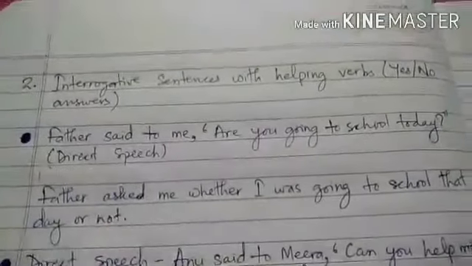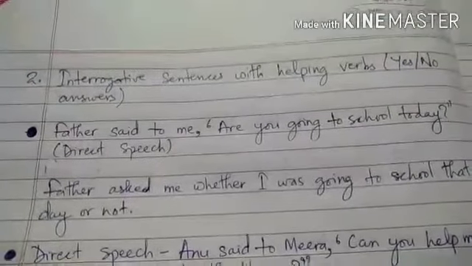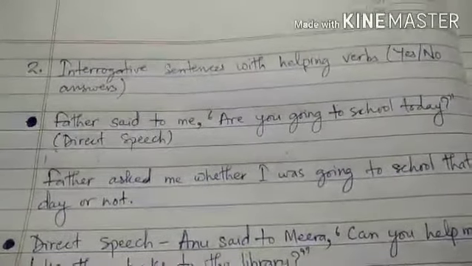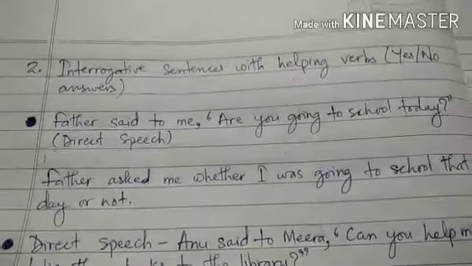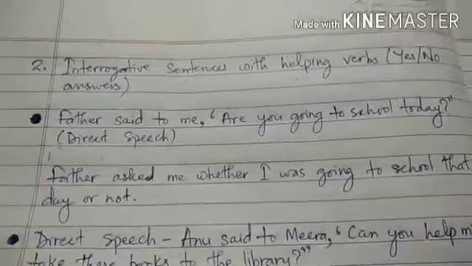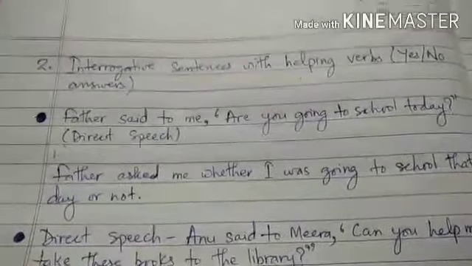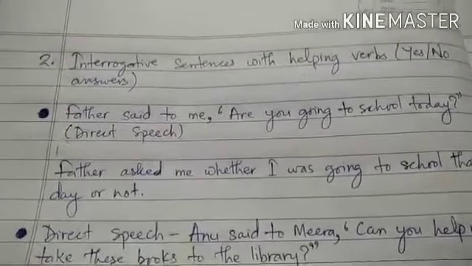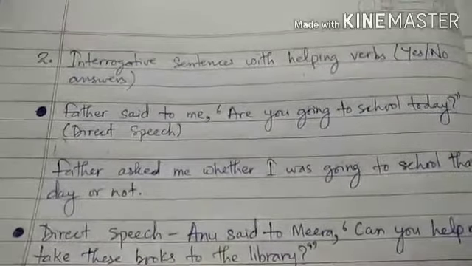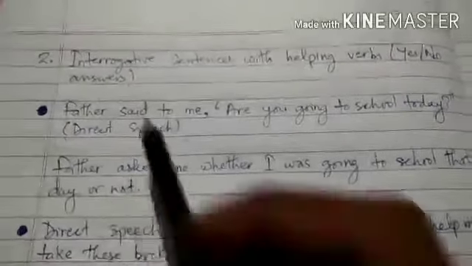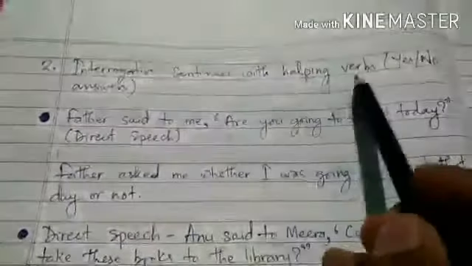So now we will move ahead with our further discussion and understand how to write interrogative sentences framed with helping verbs in indirect speech. Here I have written interrogative sentences with helping verbs.